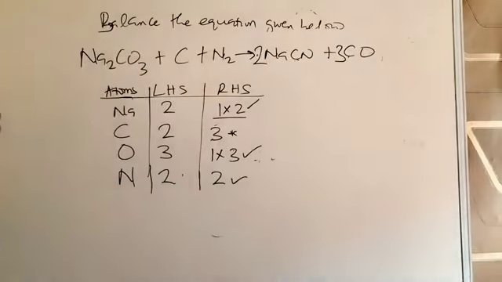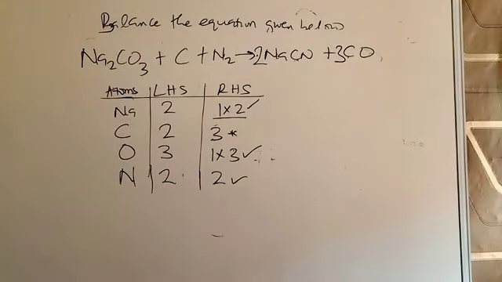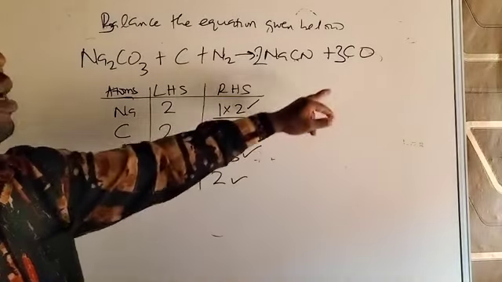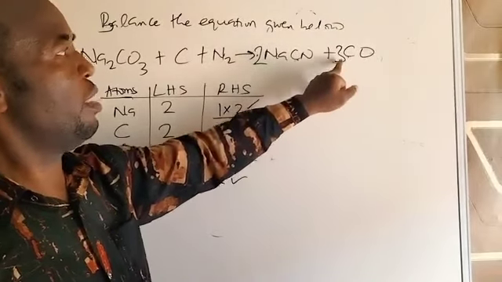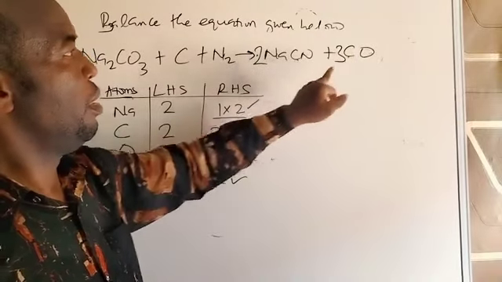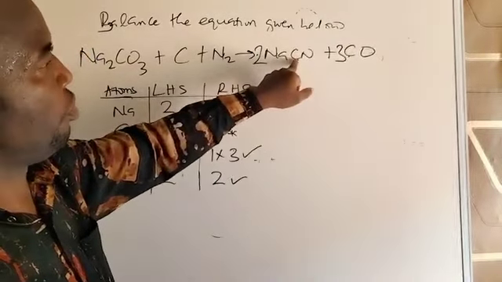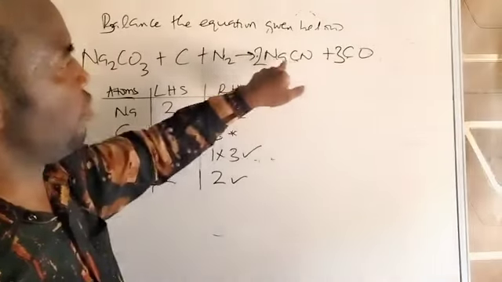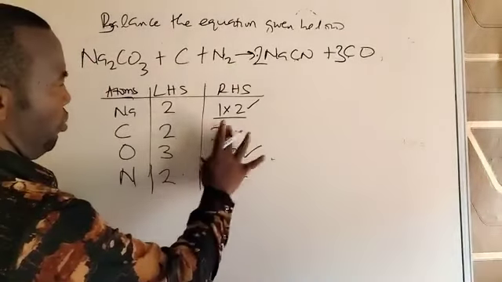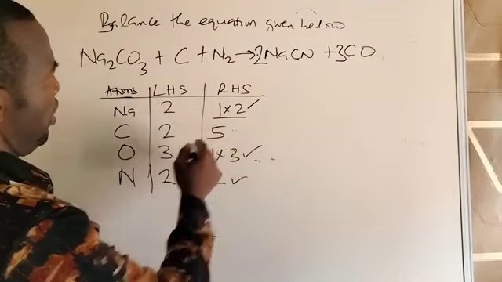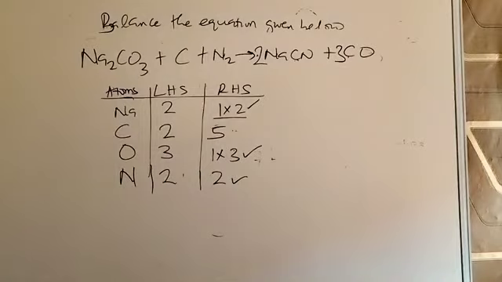Before you continue, you have to change the table again, because this 3 will affect not only oxygen but also carbon. So 3 times 1, 3. 2 times 1 carbon here is 2. So this is 3 here and 2, giving us a total number of 5 carbon atoms. So this carbon changes to 5 atoms here. So it now becomes somehow difficult. You see that you have balanced all the atoms except carbon.